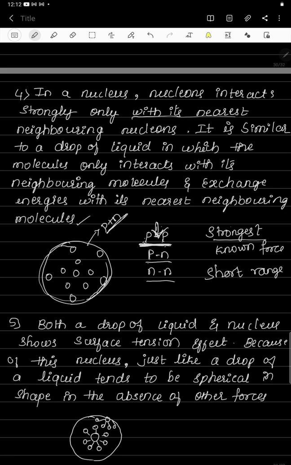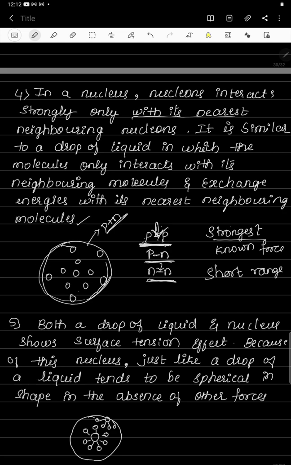If you consider two neutrons, which are electrically neutral, then also a nuclear force comes into existence between the two neutrons, which holds them inside the nucleus. And between one proton and one neutron there is also the strongest nuclear force. Because of that, a proton and a neutron are held together inside the nucleus.